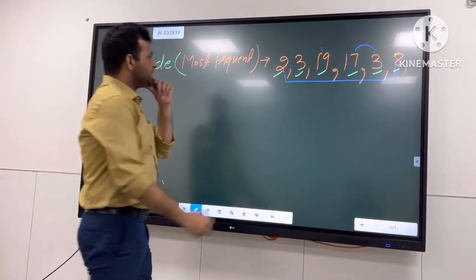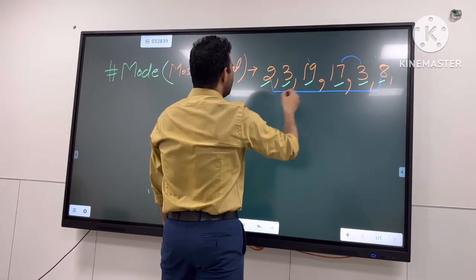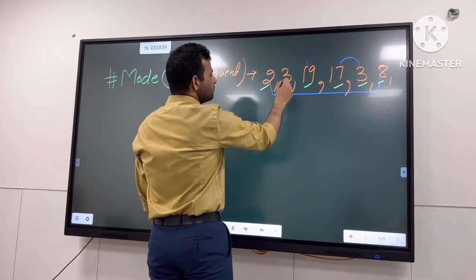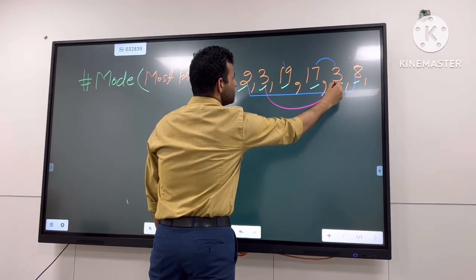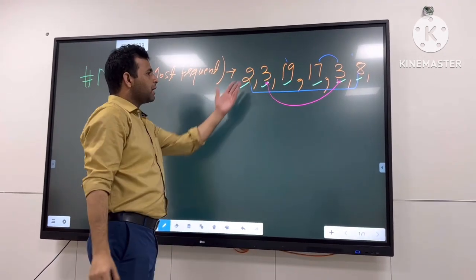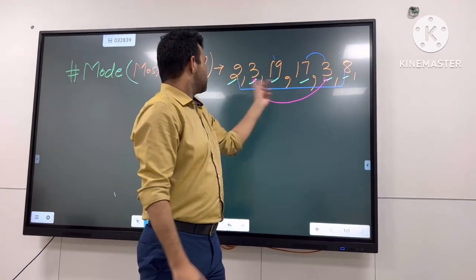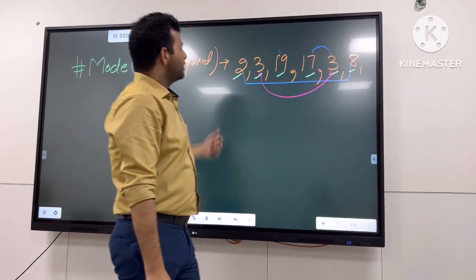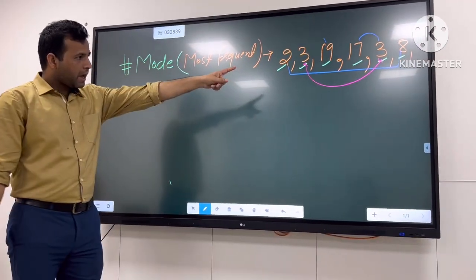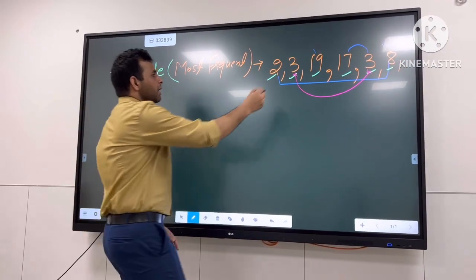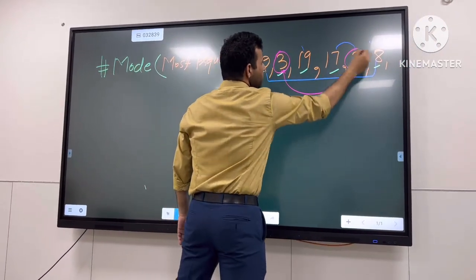So I can see 2, how many times? Only 1. Then 3, I can see 2 times, that is 3 and 3. Then 19 only 1 time. 17, yes, only 1 time, and 3 I already counted. 8 only 1 time. The most frequent data I can see, the one that is coming the most, is 3, which occurs 2 times.